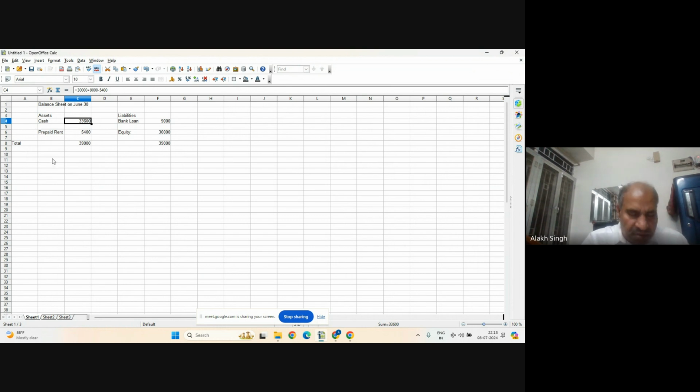So we will have transactions during the next quarter, from June 30th to September 30th. So we are going to write transactions.